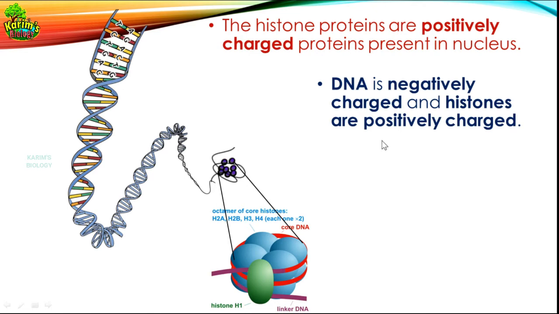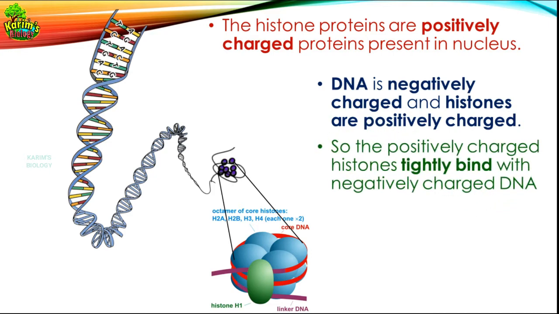And you know what happens. You would have studied already that when positive and negative charges meet, they get attracted. Is it not? They get attracted. So that's what is going to happen. So the positively charged histones tightly bind with negatively charged DNA. Positive and negative charges have a strong affinity, isn't it?